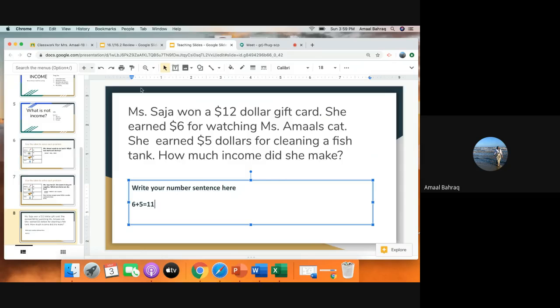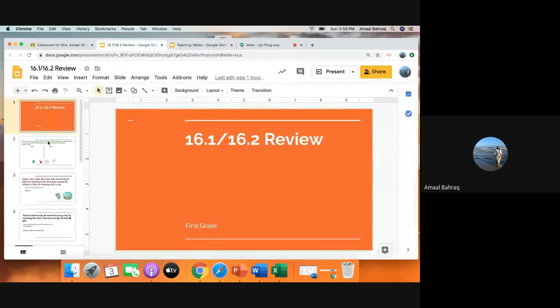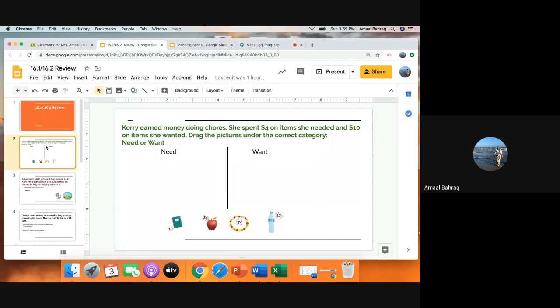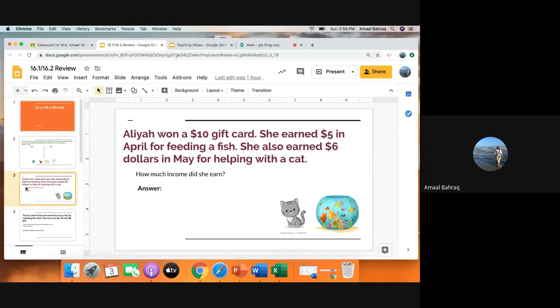Now, today for your assignment, you will see an assignment tab that says 16.1, 16.2 review. The first thing that you're going to do is it says Carrie earned money doing chores. She spent $4 on items she needed and $10 on items she wanted. Now take a look at this. It says needed and wanted. So drag the items to need and want. Remember, need, we need it to survive.